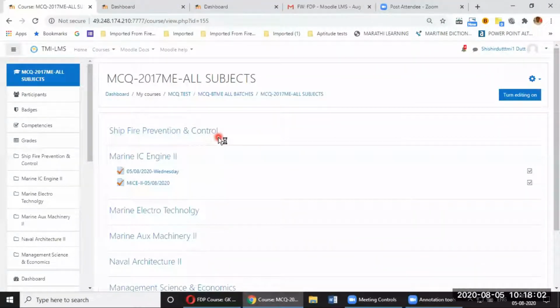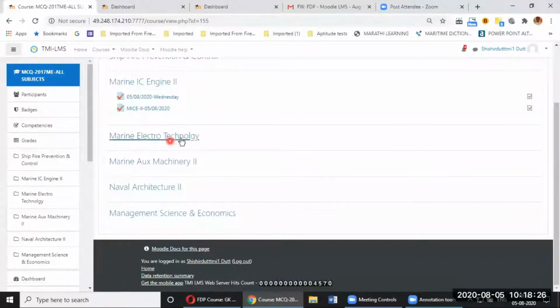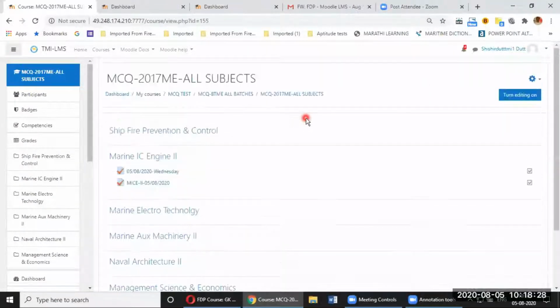And this is only a temporary thing, where you are also getting used to it, and students are also getting used to the Moodle platform. Later on, we can save these questions. I'll tell you about that. So ship fire prevention and control, one subject is there. Marine IC engine 2, that is my subject, so I have done something over there. It's just a topic, it's not a subject. So you may find your subject is already there.